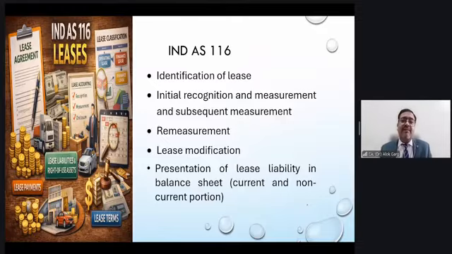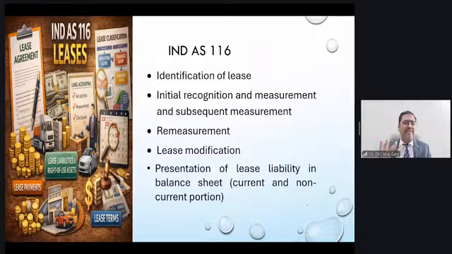One thing that is very important is identification of a lease. In our old days, we used to remember the underlying asset. Now this underlying asset has been changed to the identified asset. So identified asset is a very important term. You need to revise and understand what is meant by identified asset.